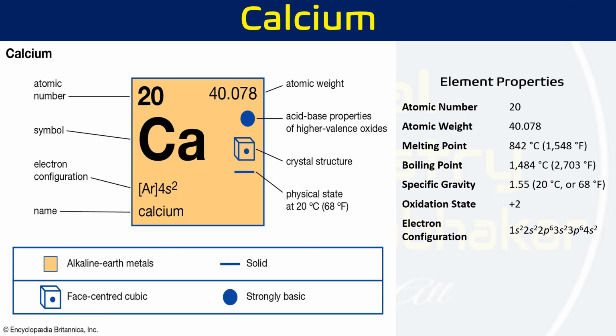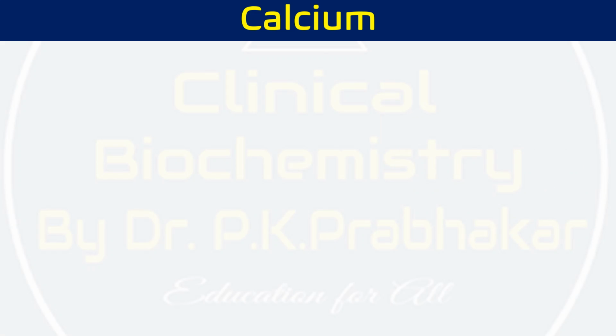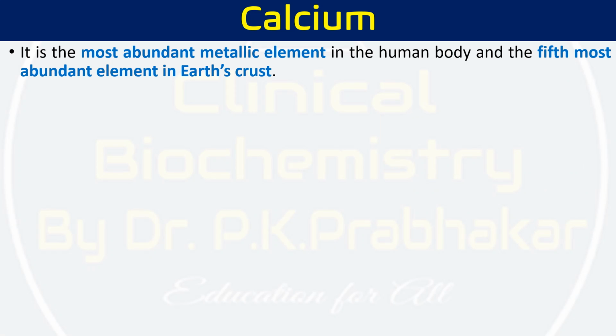First, let's see the basics. This is calcium. The atomic number of calcium is 20. The symbol is Ca, and it is an alkaline earth metal. Its most important oxidation state is +2, so in our body too it is normally present in the +2 form. Calcium is one of the most abundant metallic elements in the human body, and in the earth's crust it is the fifth most abundant element.